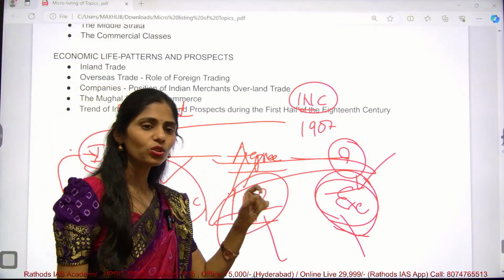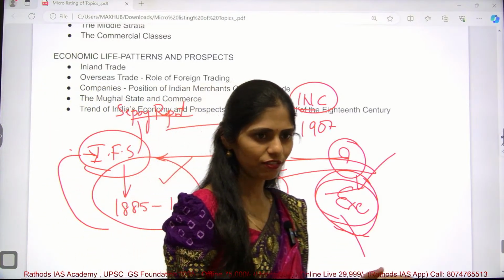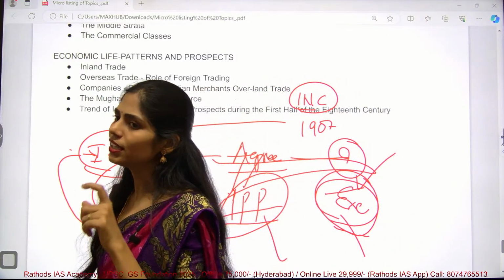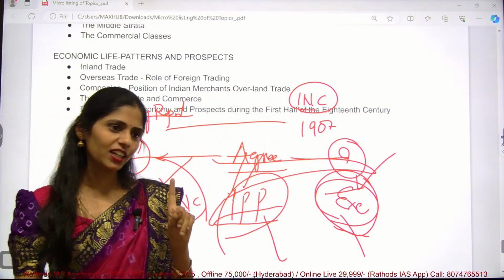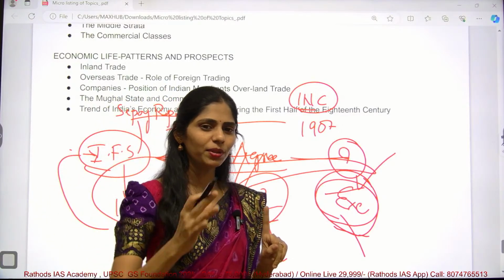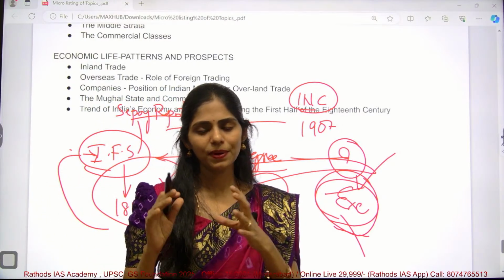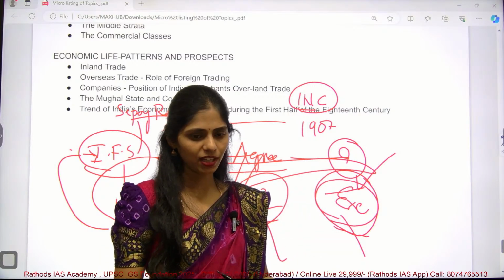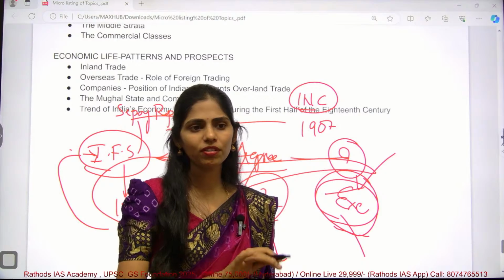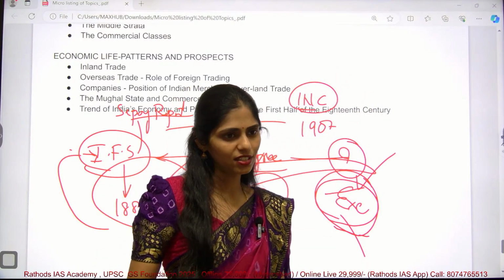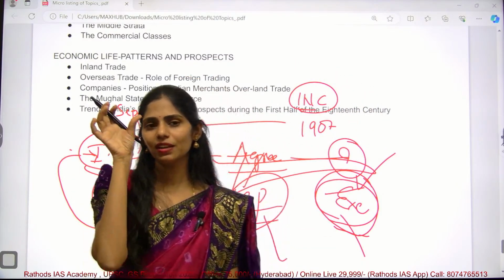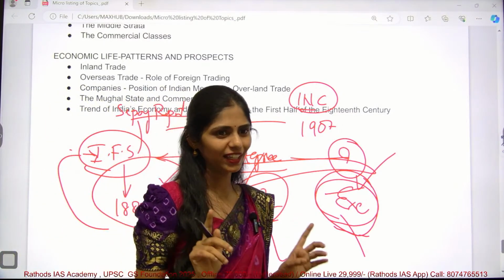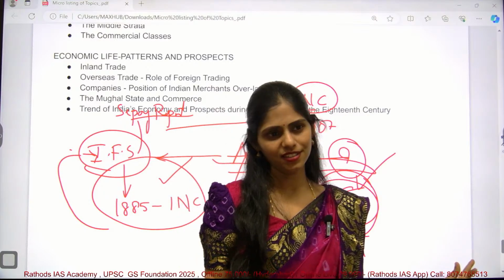In each session, who is the president or presiding officer, and what are the important things. Here I can give you one tip: the president will not be from that area. For example, if the Lahore session is happening, the presiding member will not be from Lahore. So in the options, if you see a member who is from Lahore, you can eliminate that. This is one tip regarding INC presidency.